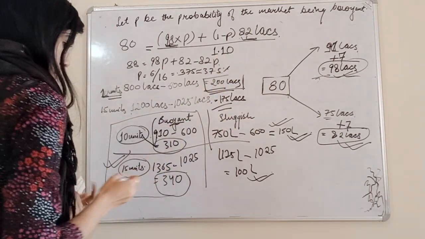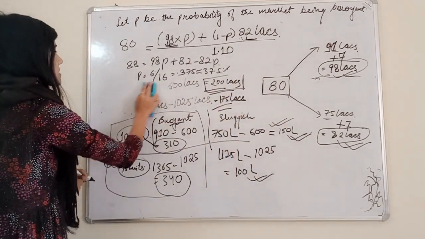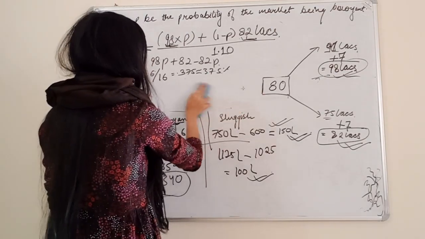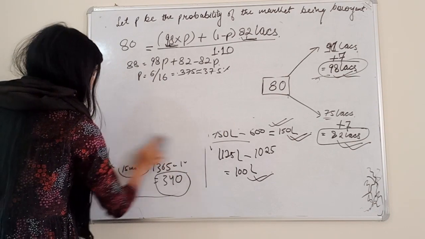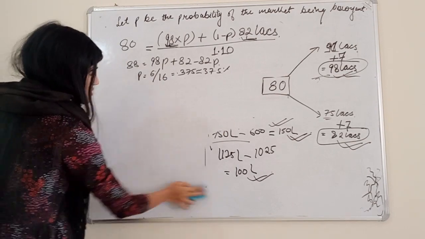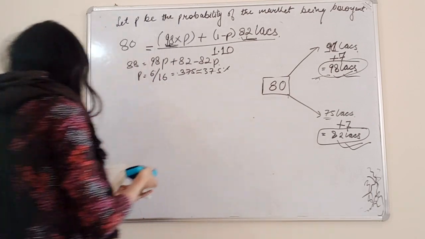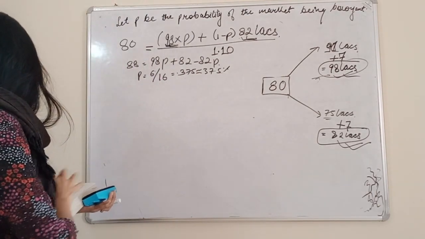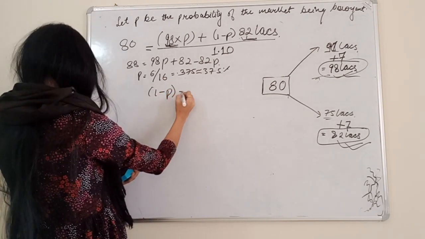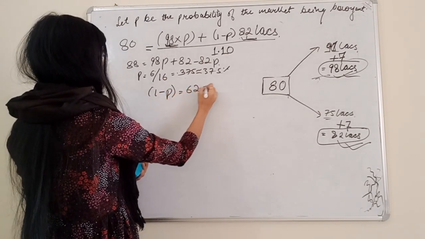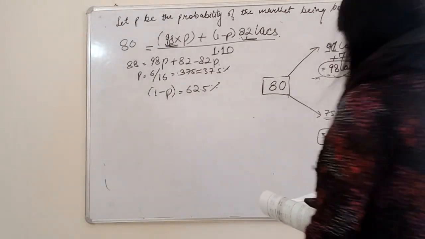So for the market being buoyant, the probability is coming 37.5. So for the market being sluggish, the probability will be 1 minus 0.375, or you can say 100 minus 37.5, it will come, I guess, 62.5. Yep. So 1 minus P will come to be 62.5%.